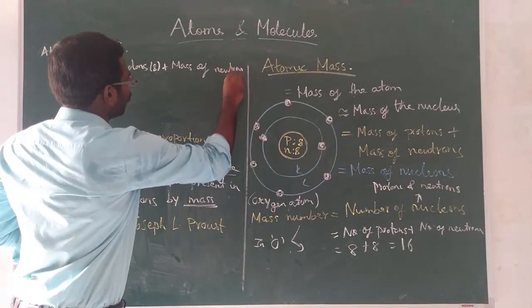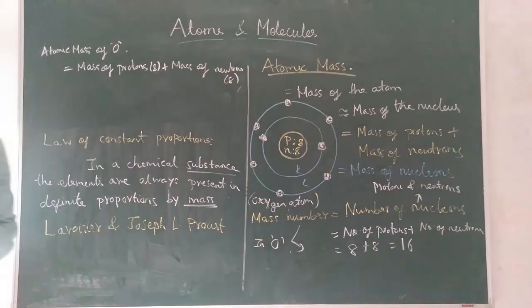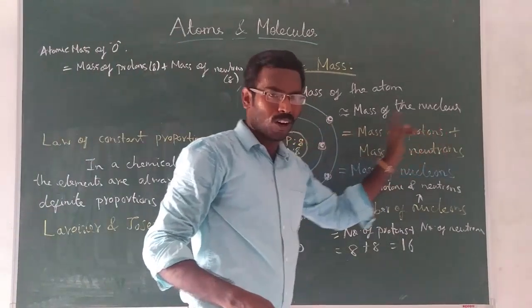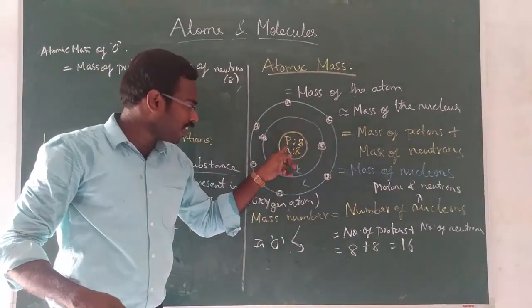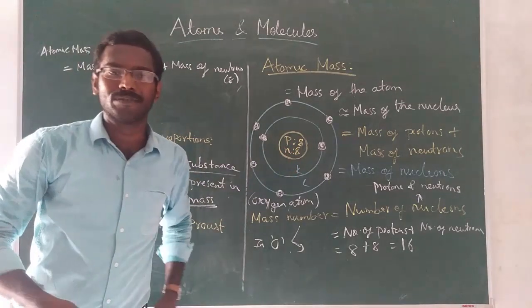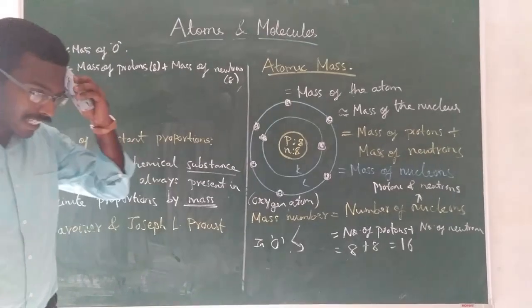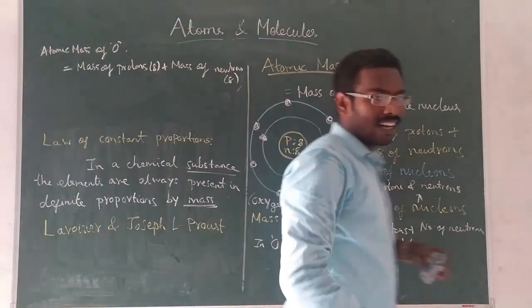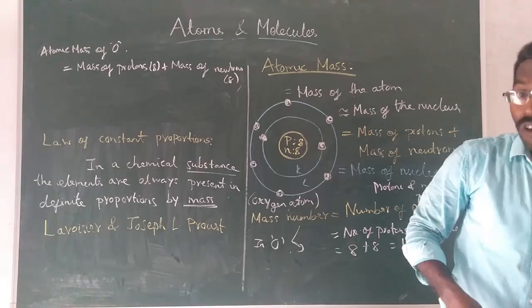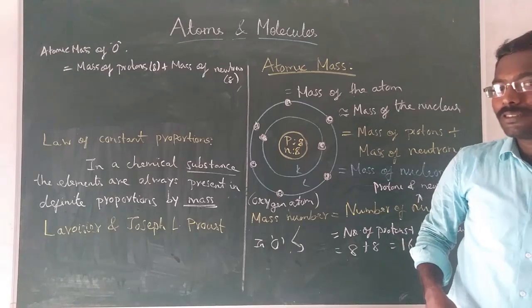Neutrons also 8. Now, if you want to find the mass, you should know what is the mass of this proton and what is the mass of this neutron. I will tell you one good thing. It is very easy because the mass of protons and neutrons are approximately equal to 1. Understood or not?